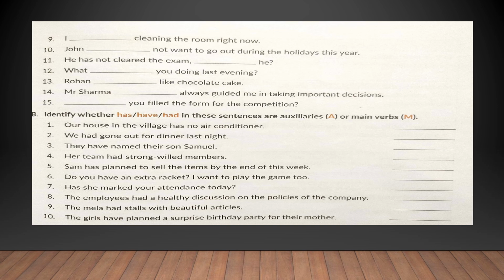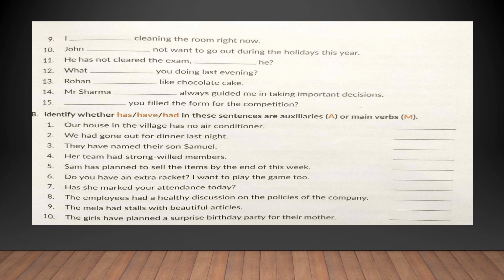Now children, we come to exercise B. Identify whether has, have, had in these sentences are auxiliaries or main verbs. So if they're auxiliaries, they would of course exist along with another verb, and if they act as main verbs, they will not need assistance of other words. Let us see the first example.